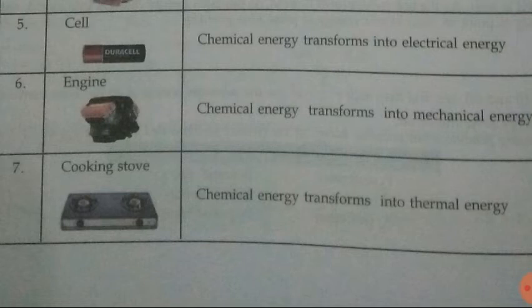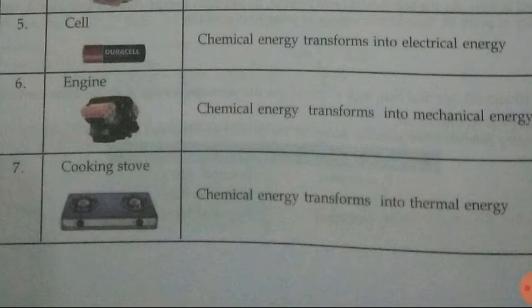Because in an engine we use petrol, diesel or some kind of fuel, and those fuels are basically chemicals. Because of petrol and diesel engines our vehicles run, that means they move, they do the mechanical work, so chemical energy transforms into mechanical energy.